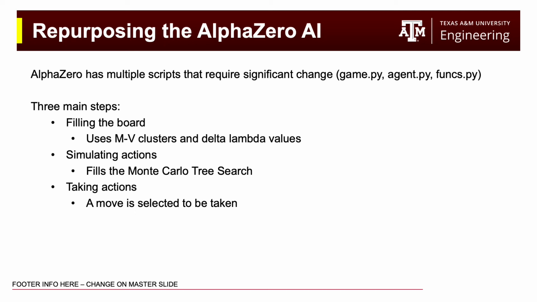Furthermore, we have three main steps for the game: filling the board, which uses MV clusters and delta lambda values as criteria, simulating the actions, which fills the Monte Carlo tree search with different board states, and taking the actions, so a move is selected from the Monte Carlo tree search to be taken.